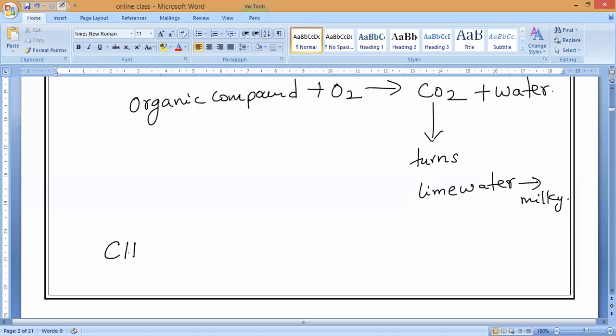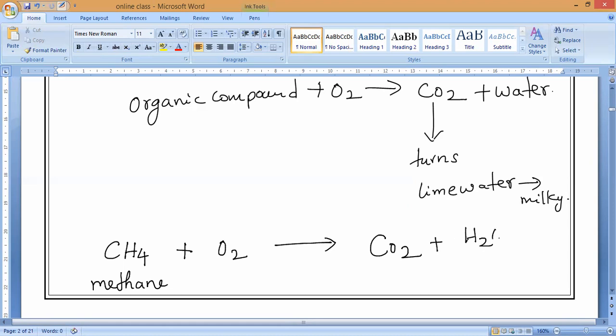What is the methane formula? CH4. If it reacts with oxygen, you have to say the balanced equation fast. CH4 plus O2 gives CO2 plus H2O, water.